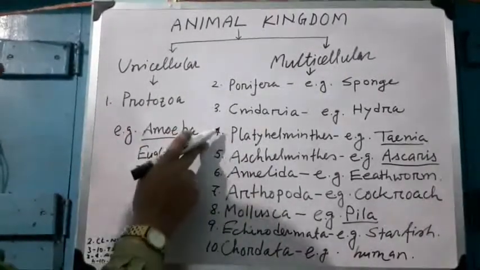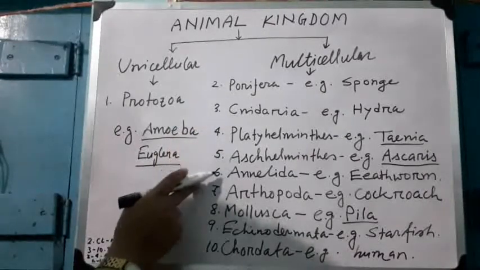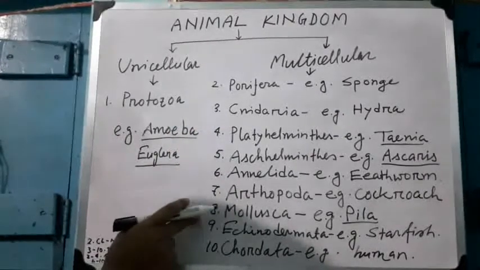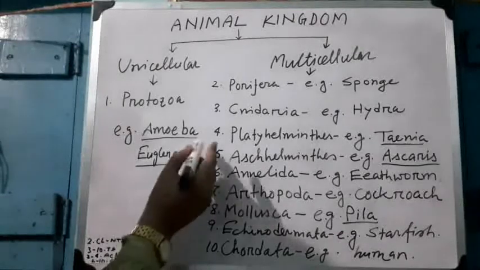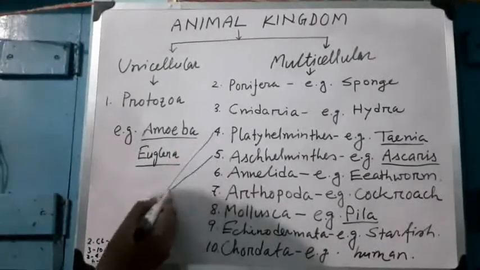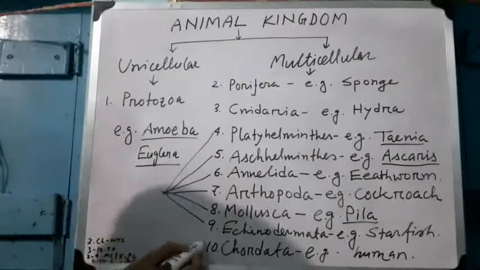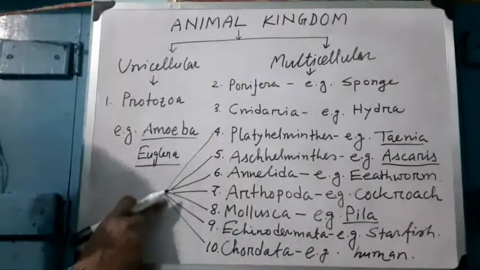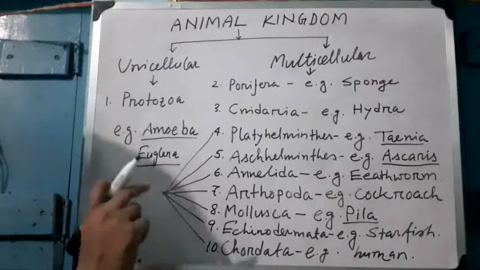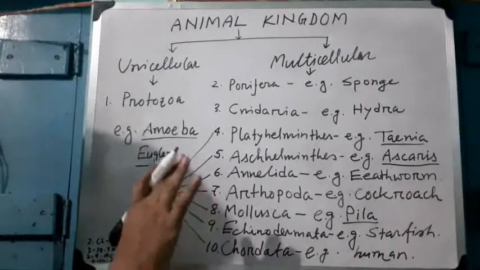But in Platyhelminthes, Aschelminthes, Annelida, Arthropoda, Mollusca, Echinodermata, and Chordata, in all these phyla, tissue structure has three layers. Here ectoderm, endoderm, and mesoderm are present.